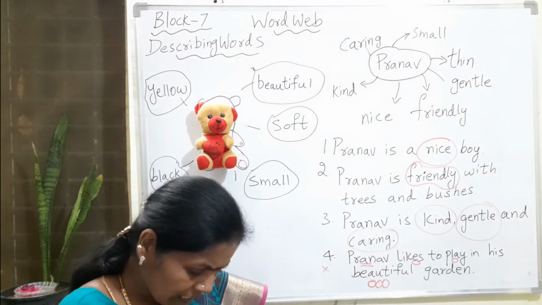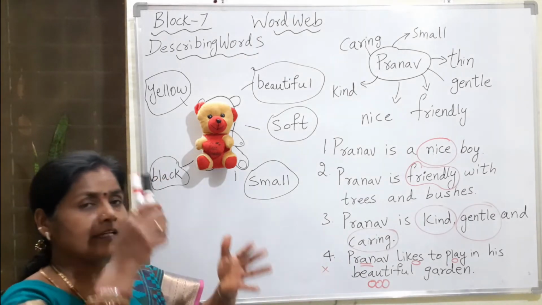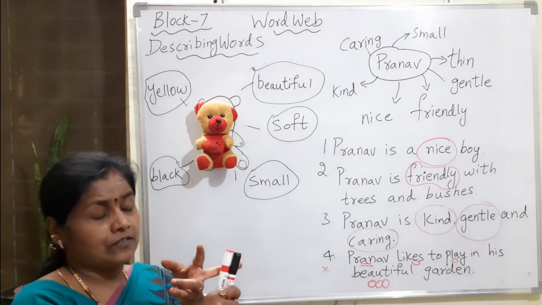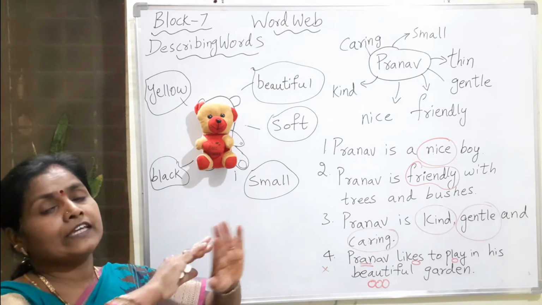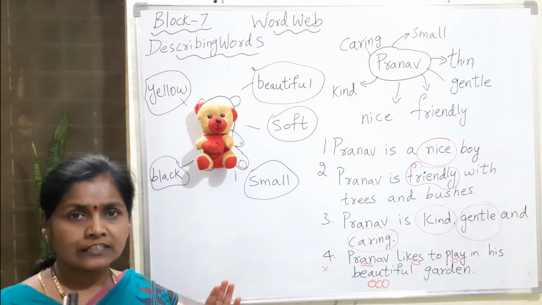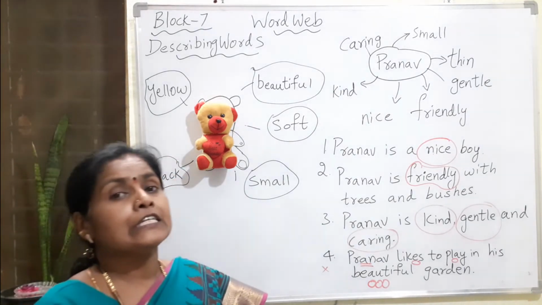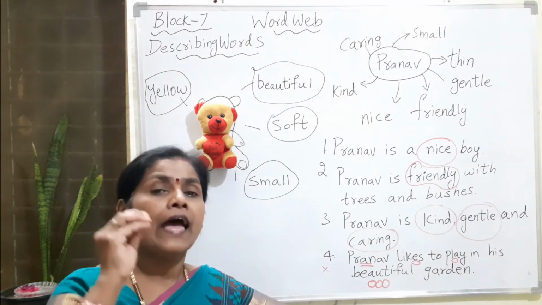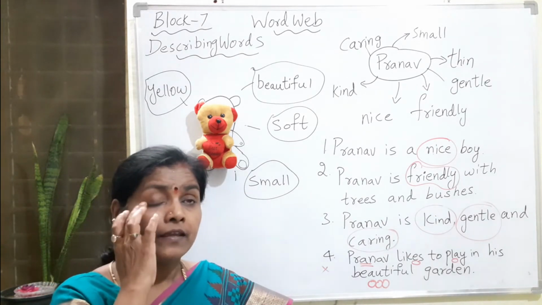So if you see any sentence, you will have these words, either the naming word, or the doing word, or is, am, are. Without this we cannot make any sentence. Have you all understood what these describing words are? Describing words are nothing but words which give us more information about anything, person, animal or anything. That is about the describing words.